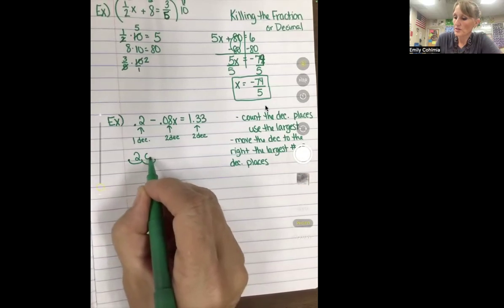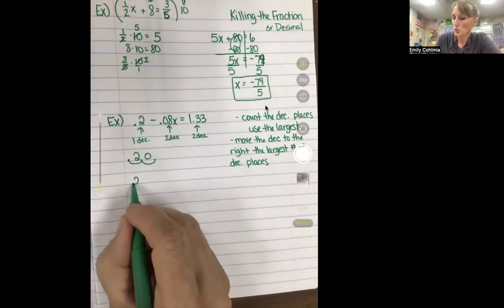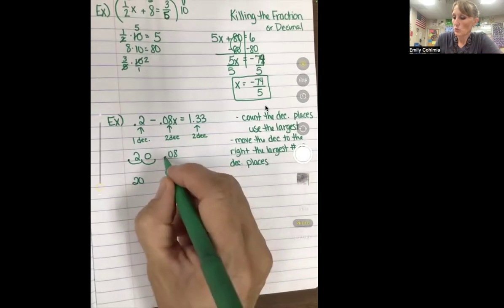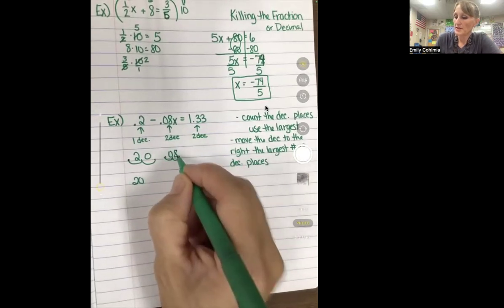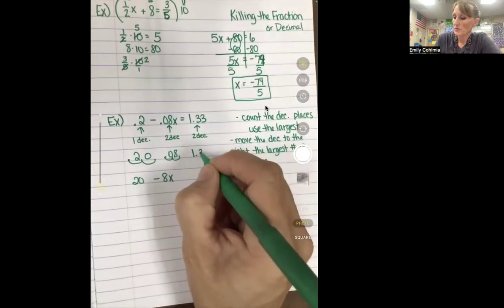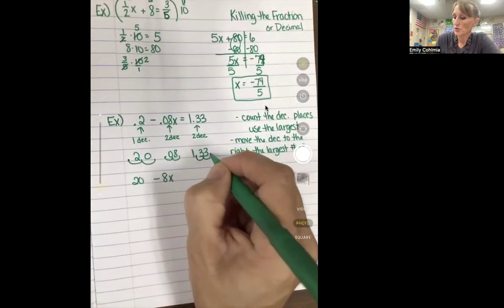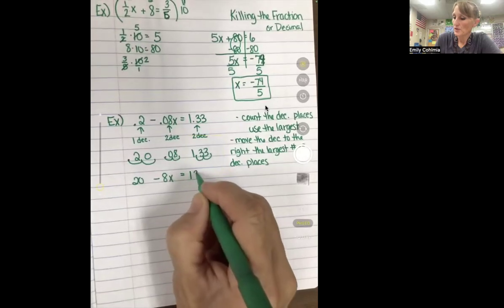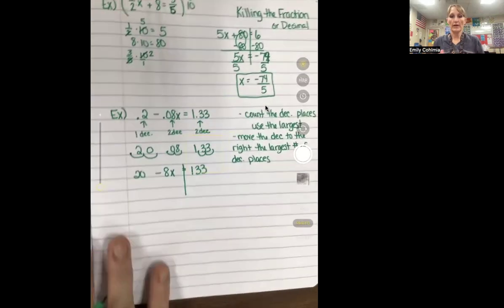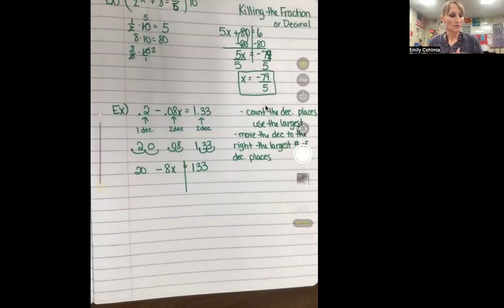If there's a hole, fill it with a 0. So this now becomes a 20. The 0.08, 1, 2, that is just 8, so minus 8x. And then this one, 1.33, we're going to move it 1, 2, and that's going to equal 133. And then from there, you can solve your problem without a decimal or a fraction. So it's called killing the decimal.